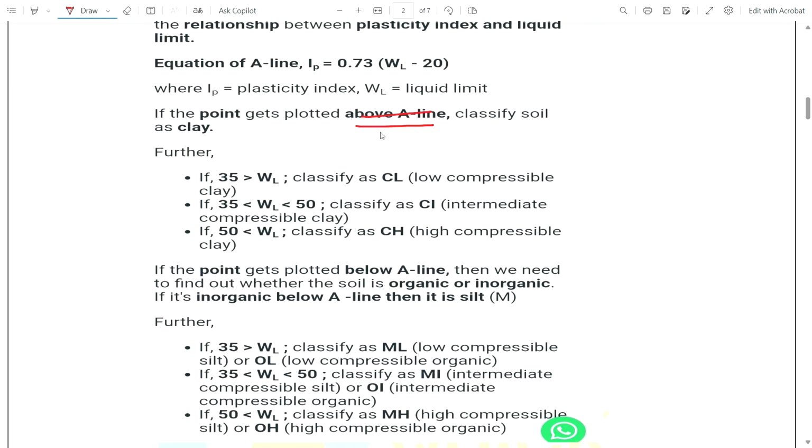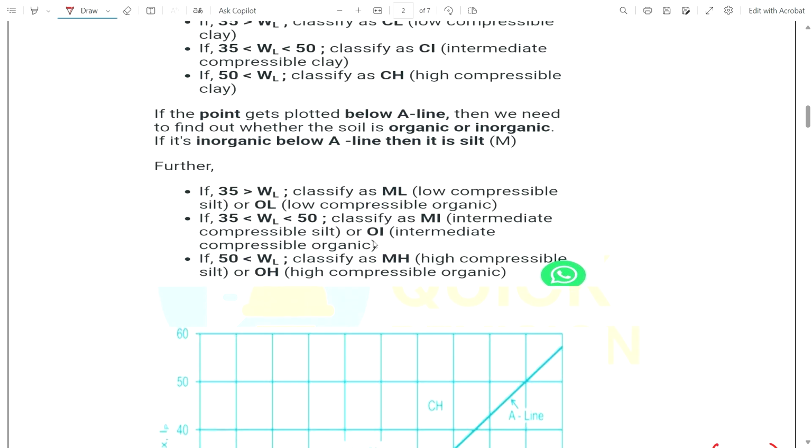If the point is below the A line, then we need to find whether the soil is inorganic or organic. If it is inorganic and below the A line, then it is a silt.